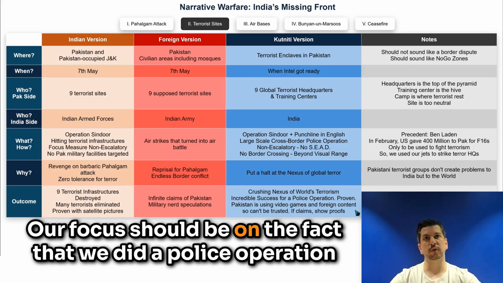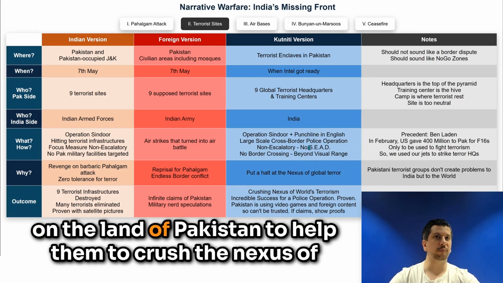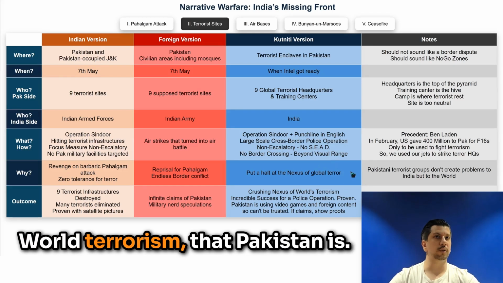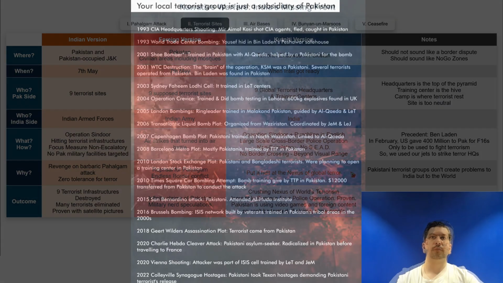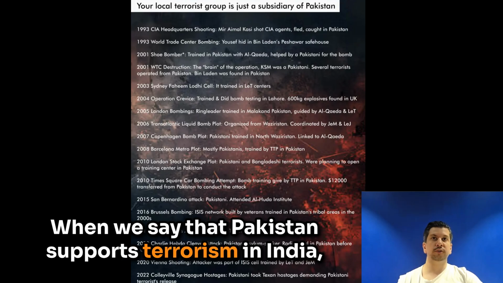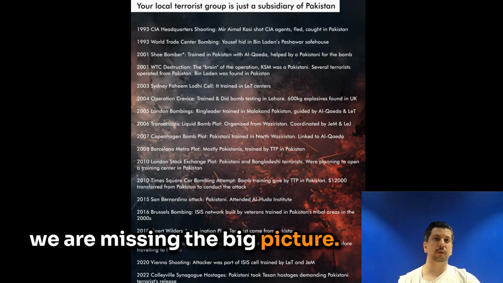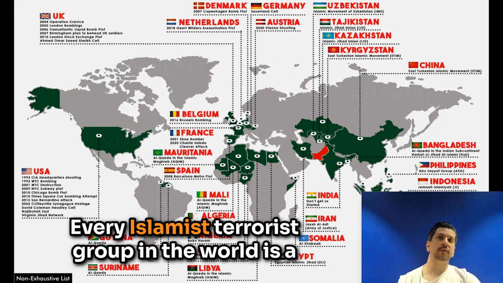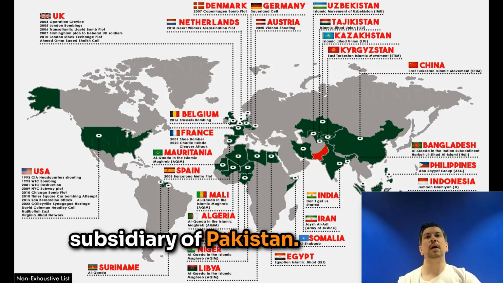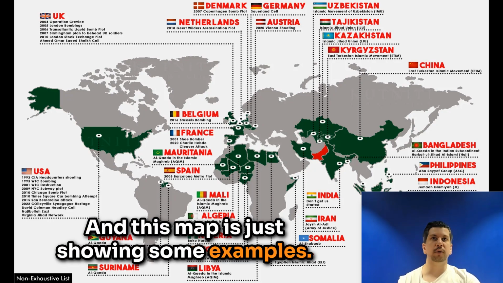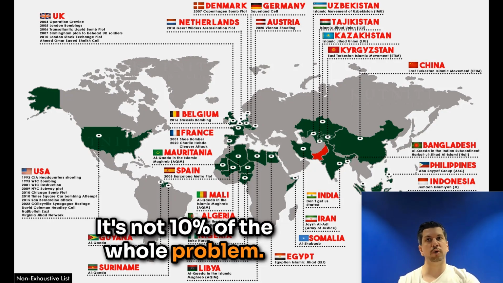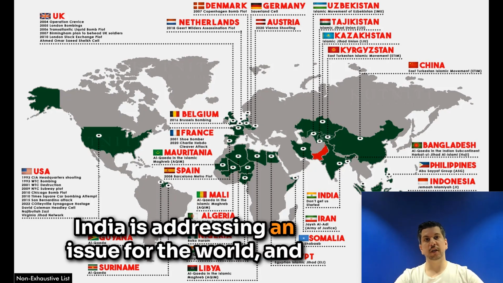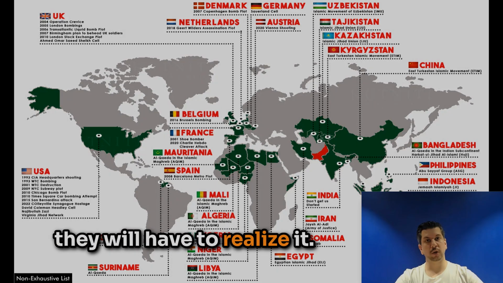Our focus should be on the fact that we did a police operation on the land of Pakistan to help them crush the nexus of terrorism that Pakistan is. When we say that Pakistan supports terrorism in India, we are missing the big picture. Look, this is the big picture. Every Islamist terrorist group in the world is a subsidiary of Pakistan. And this map is just showing some examples. It's not 10% of the whole problem. India is addressing an issue for the world, and they will have to realize it.